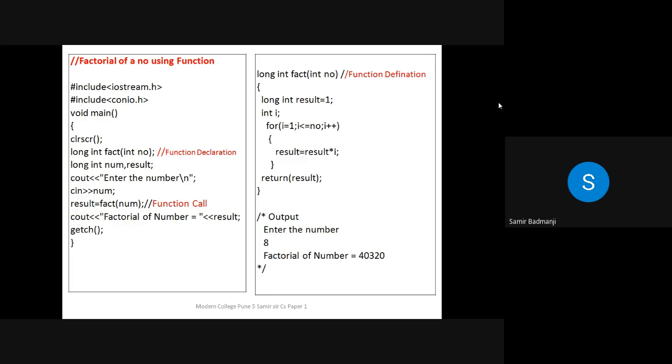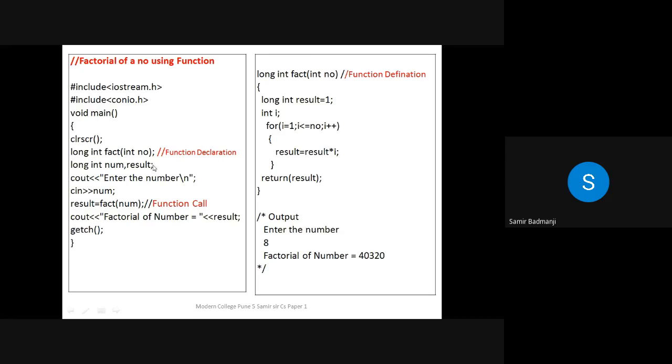Now this is a program for calculating factorial of a number using function. See, this is a normal program. After the main function, you have to write the name of the function, what this function is going to do. Now see, the return type I have used here is long int.